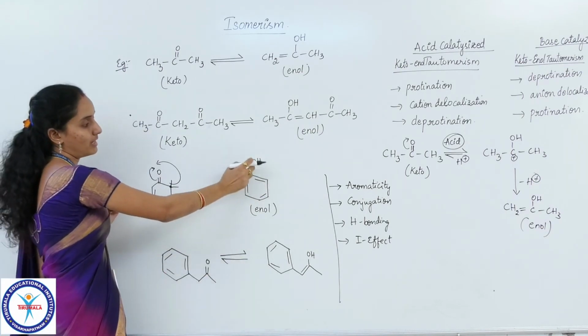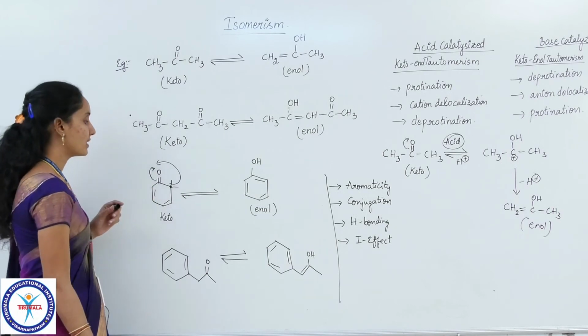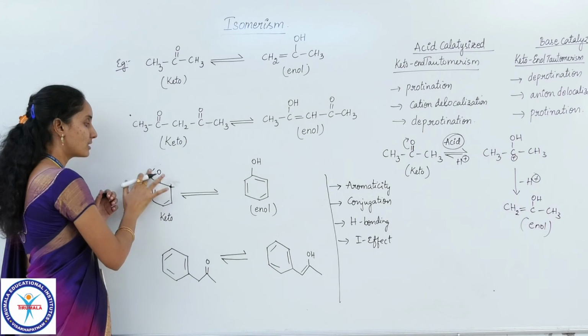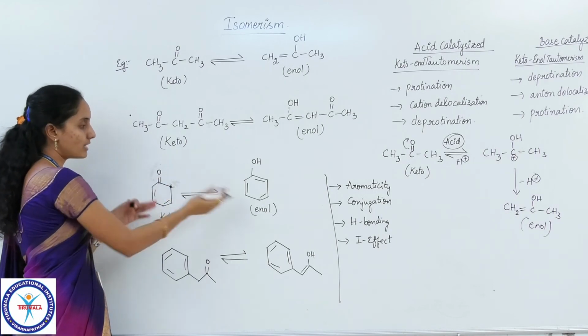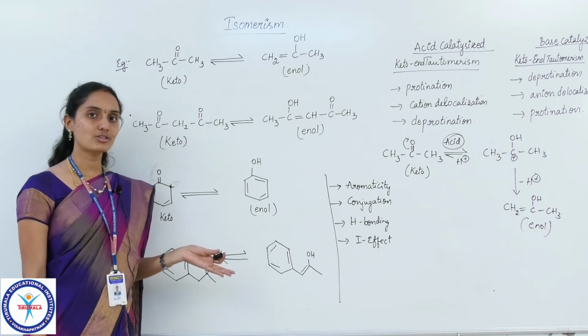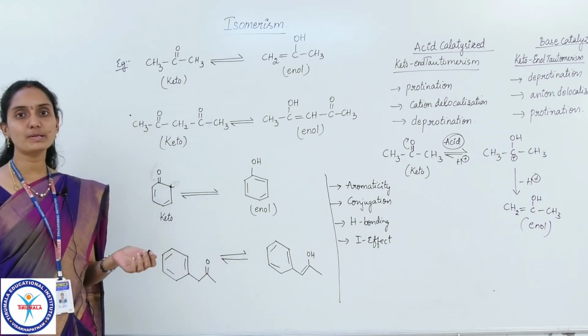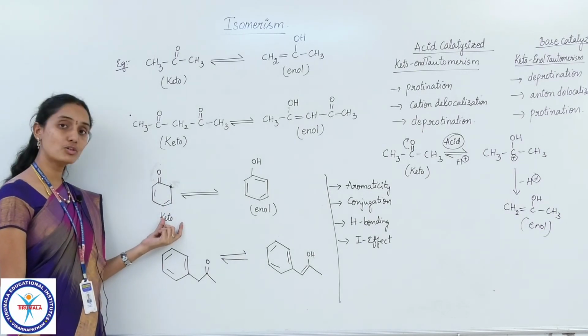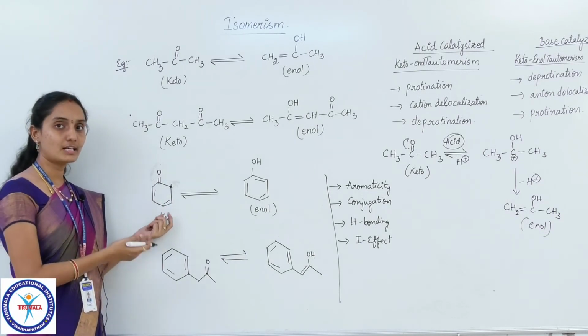Double bond will be formed and OH is there, so it is an enol form. If you check these 2 compounds, children, among these 2 compounds, which one is most stable? As I have mentioned earlier, generally keto group is most stable. You should not say that this compound is most stable here just because it is a keto form.